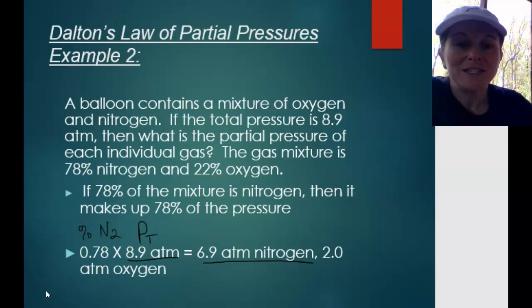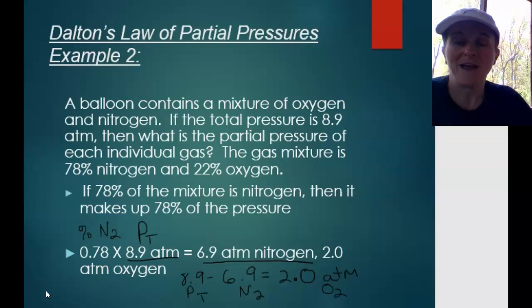Well, oxygen is even easier to figure out because we just take the total pressure, subtract out the nitrogen, and that means that oxygen is 2 atmospheres because these 2 together have to equal the whole. So this is the pressure of oxygen, this is the pressure of nitrogen, and this was the total pressure. And that is how we figure out partial pressure and Dalton's law.